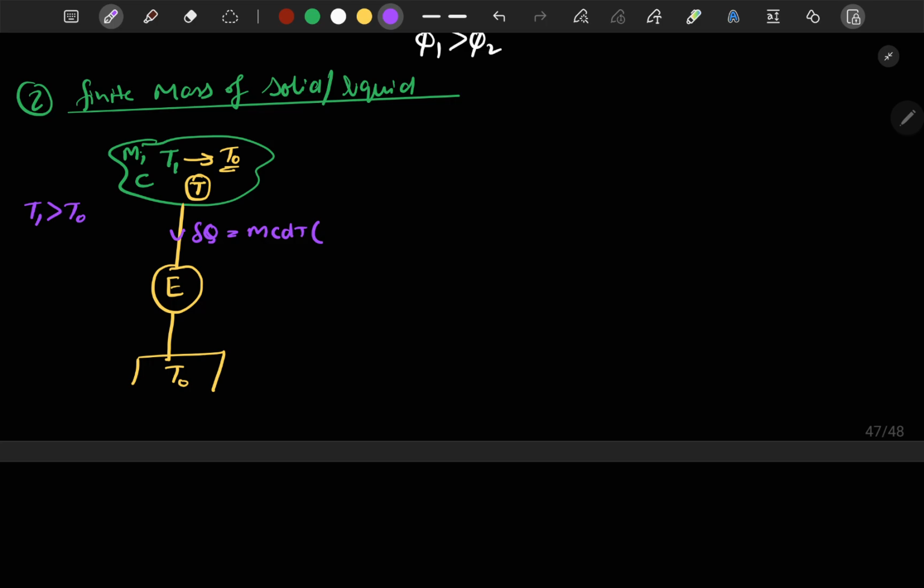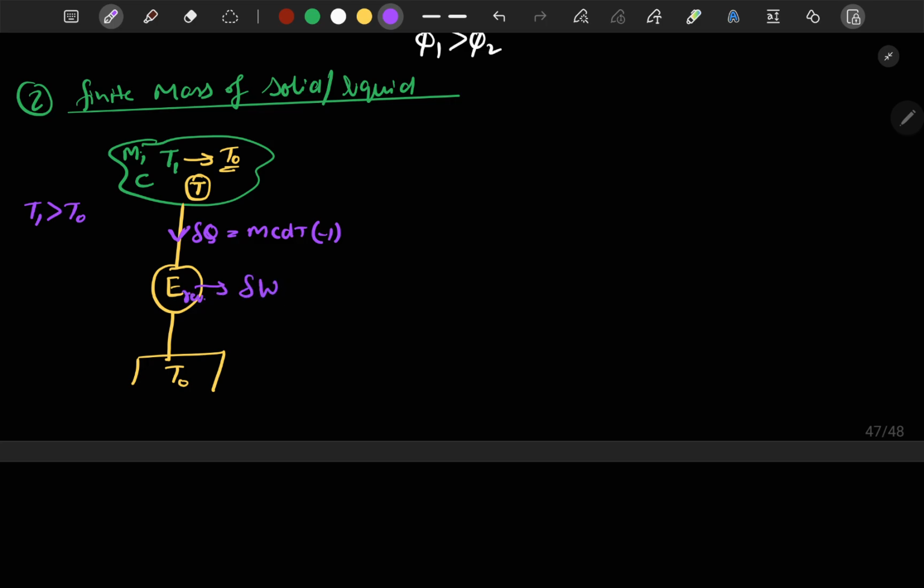So at any point temperature T will be greater than the surrounding or steady state temperature. So here we will multiply by -1 to clarify it.